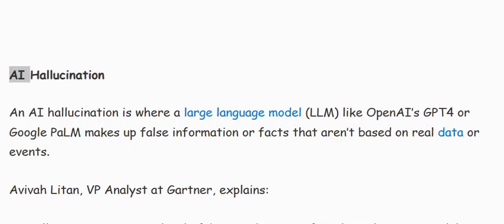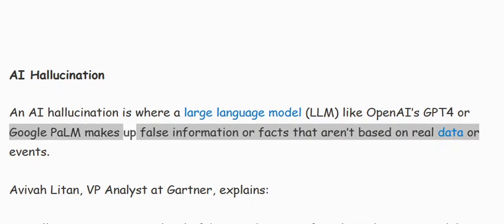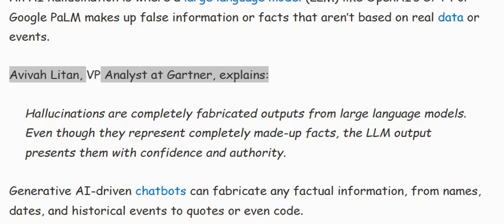AI hallucination. An AI hallucination is where a large language model, LLM, like OpenAI's GPT-4 or Google PaLM makes up false information or facts that aren't based on real data or events. Avivah Litan, VP analyst at Gartner, explains.